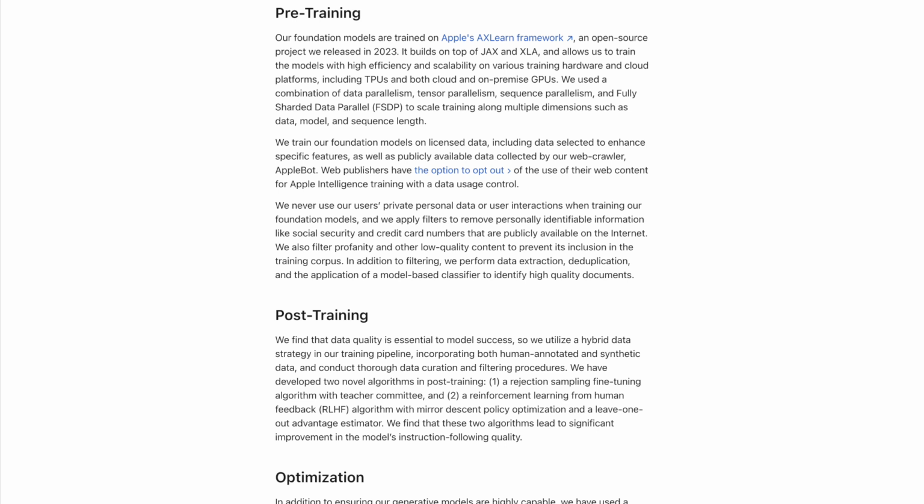We never use our users' private personal data or user interactions when training our foundation models, and we apply filters to remove personally identifiable information like social security and credit card numbers that are publicly available on the internet. We also filter profanity and other low-quality content to prevent its inclusion in the training corpus. In addition to filtering, we perform data extraction, deduplication, and the application of a model-based classifier to identify high-quality documents.